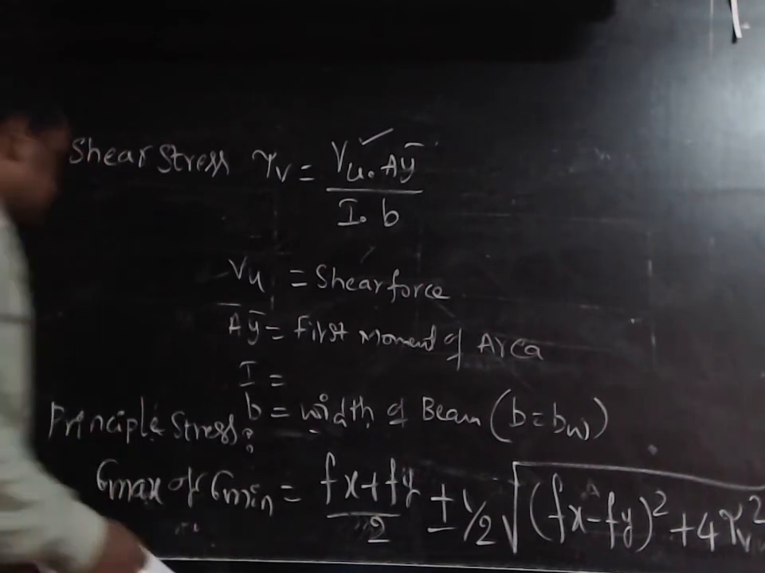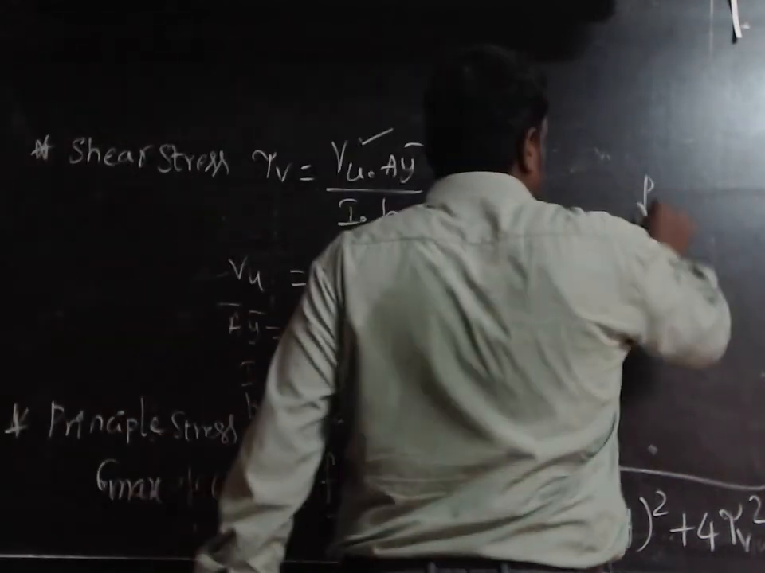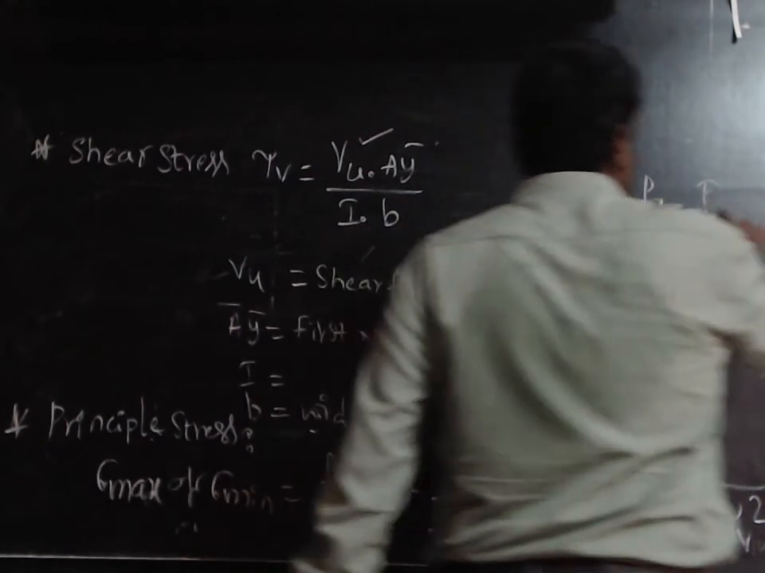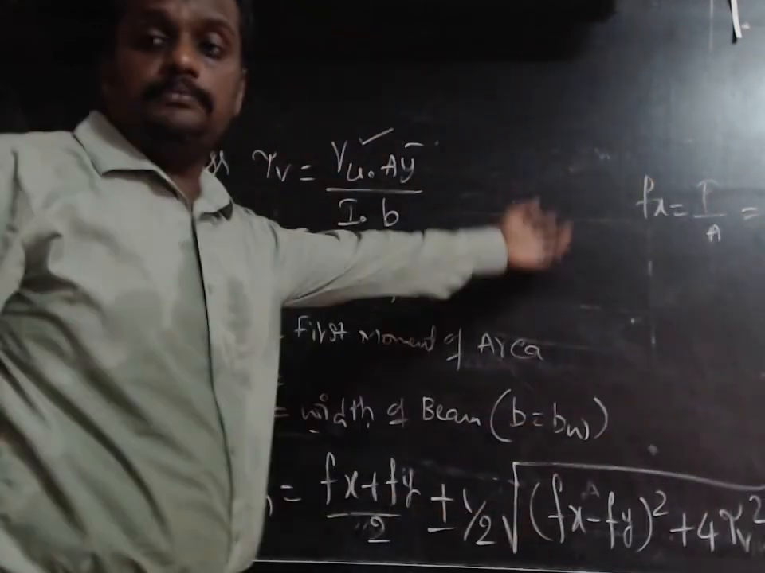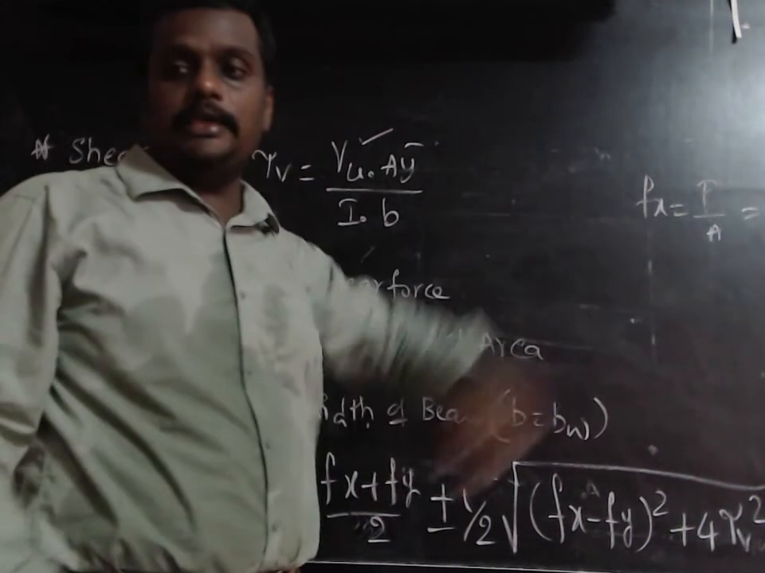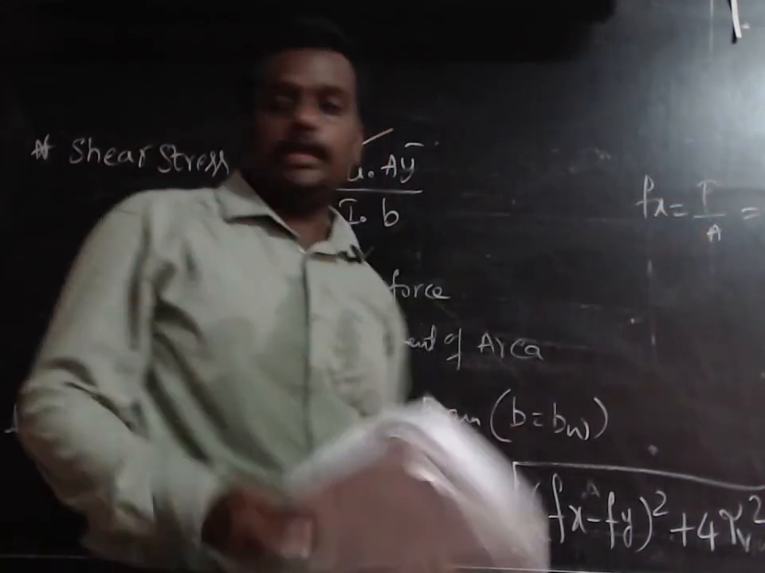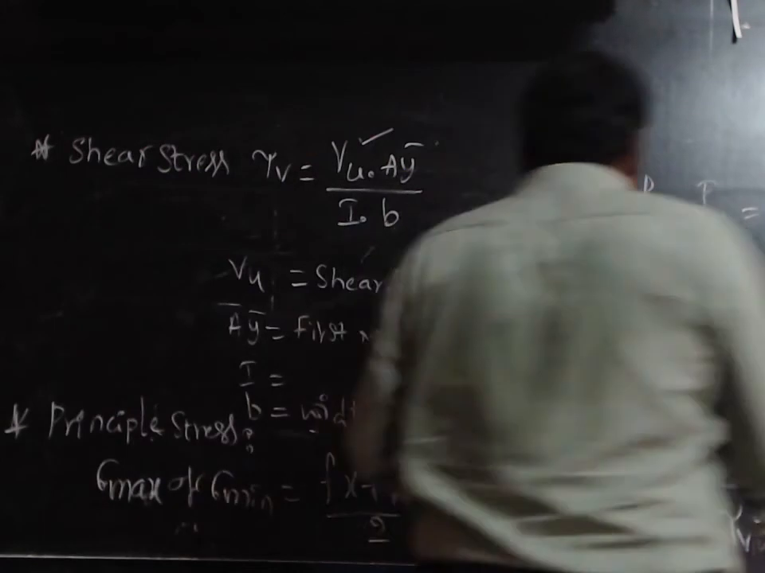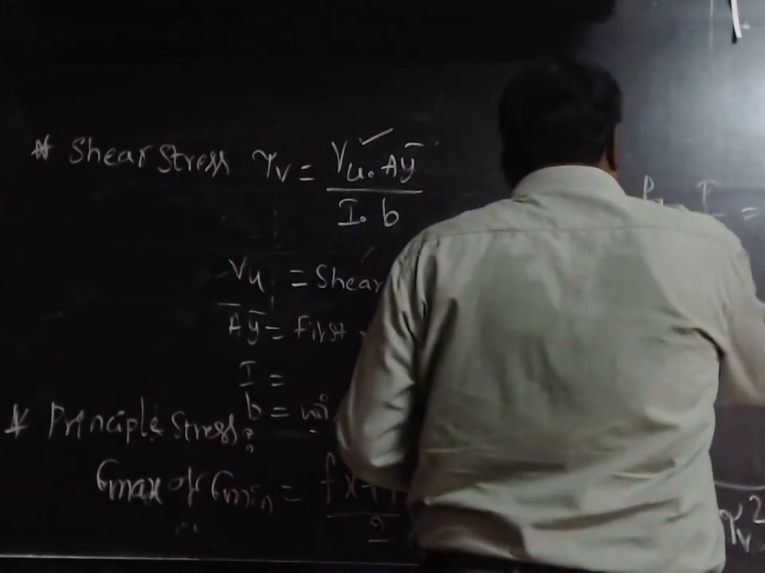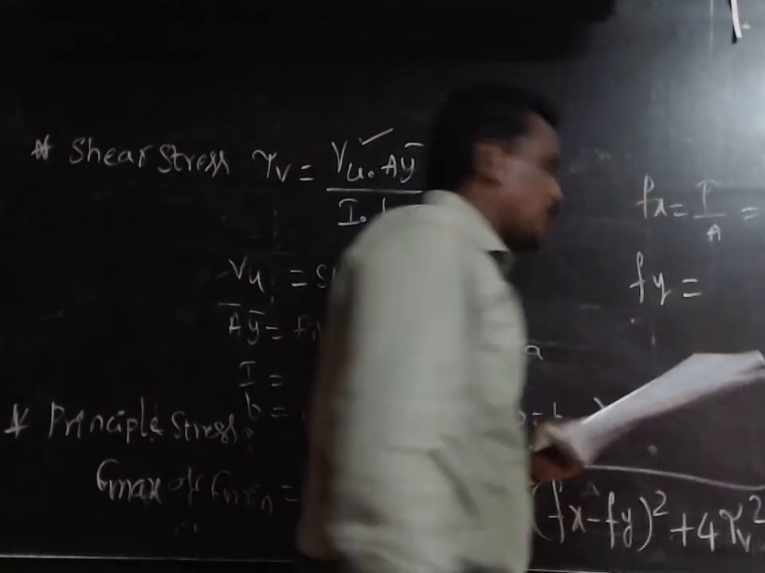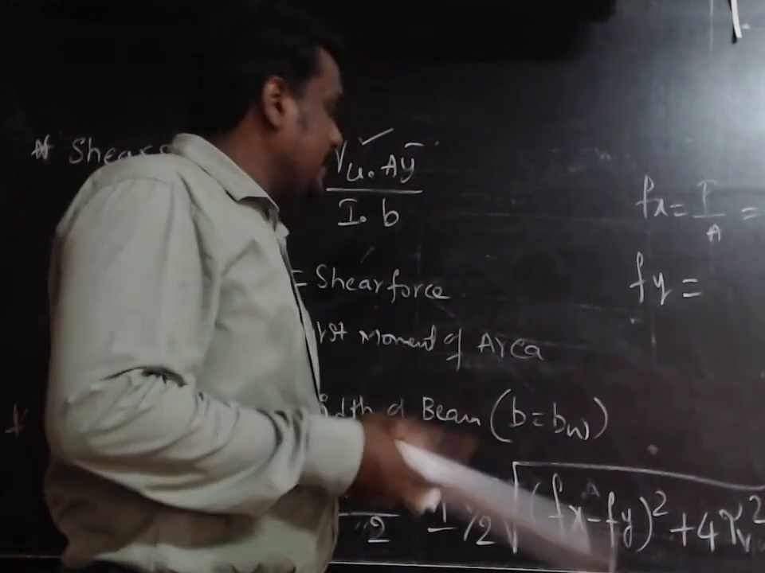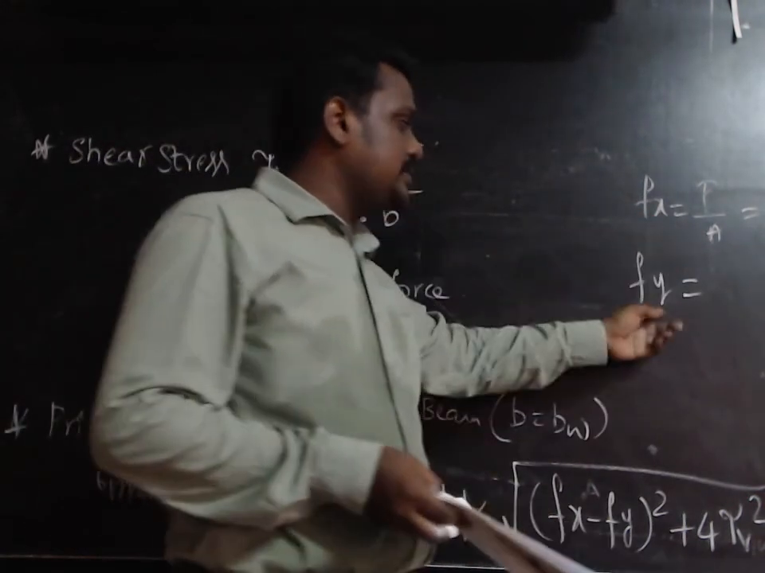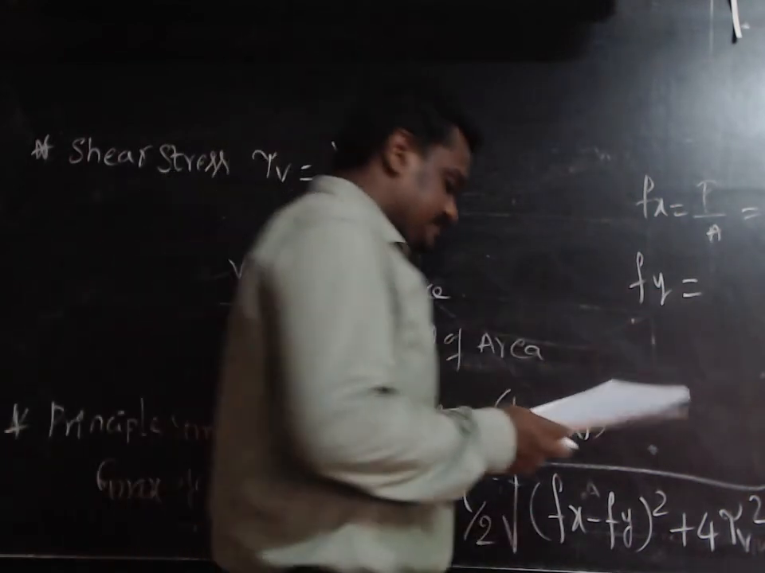That is, fx is equal to P by A. If they are not given in the problem, that should be calculated by the formula P by A. That is, P is the force and A is the area of the cross section. From that we can get the value of fx. And fy should be given in the problem itself. That is the vertical pre-stress. This is horizontal pre-stress and this is vertical pre-stress.